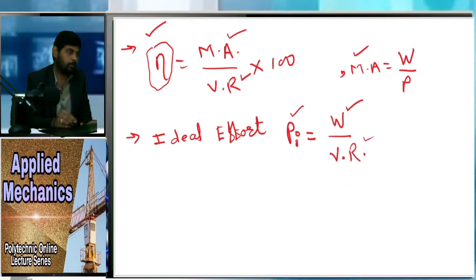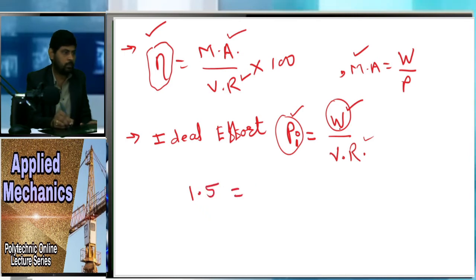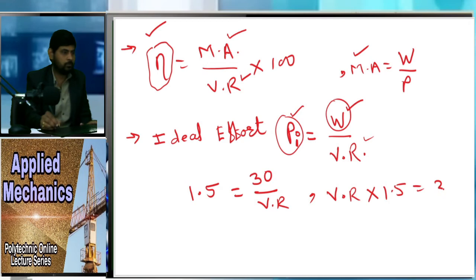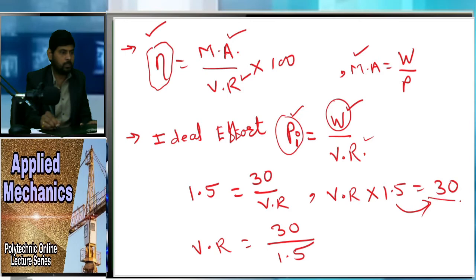Put the value of PI and W in this equation: 1.5 is equal to 30 divided by VR. So you can write velocity ratio into 1.5 is equal to 30, then VR is equal to 30 divided by 1.5. Now you will get the value of VR.